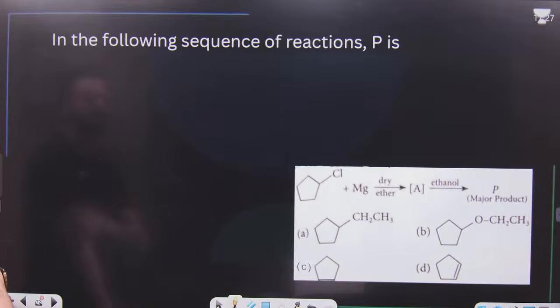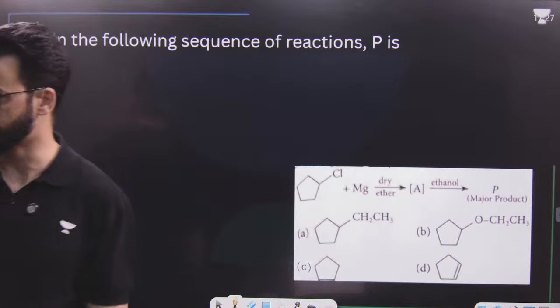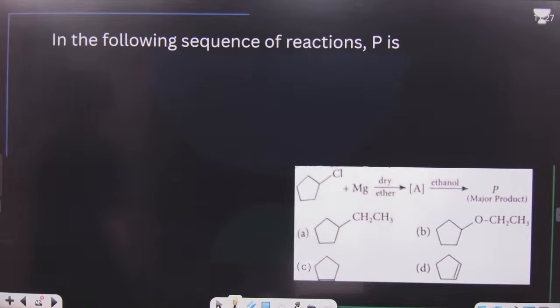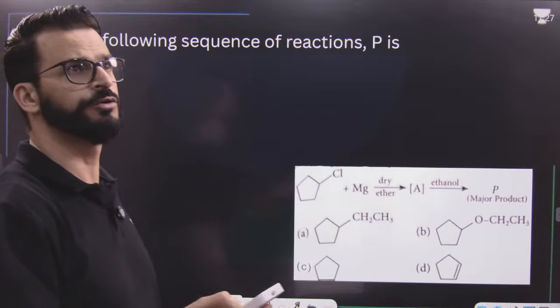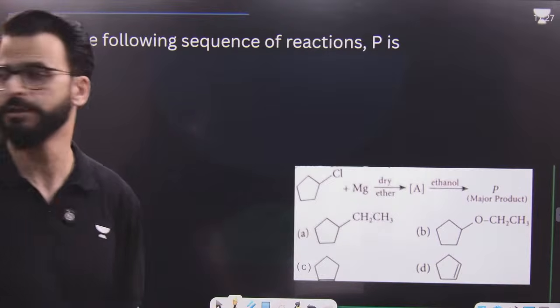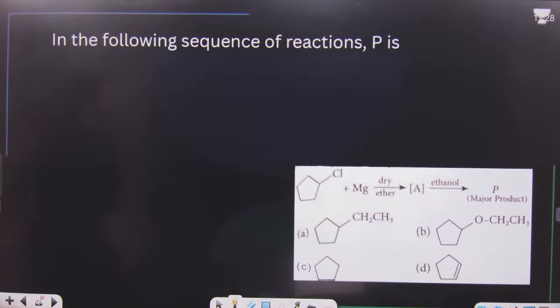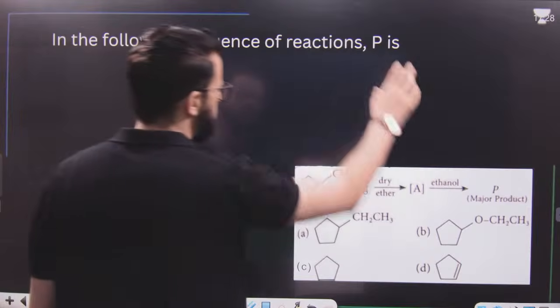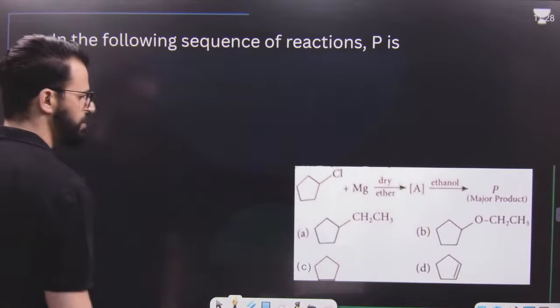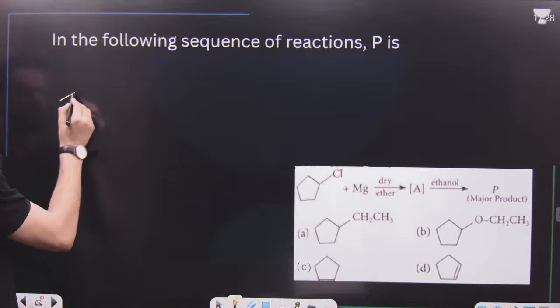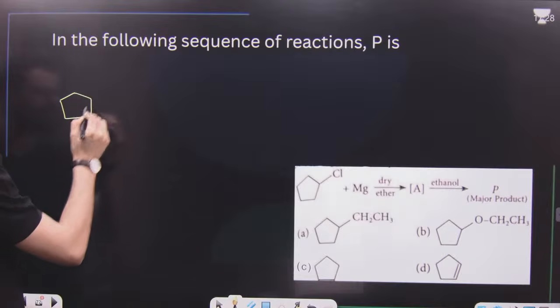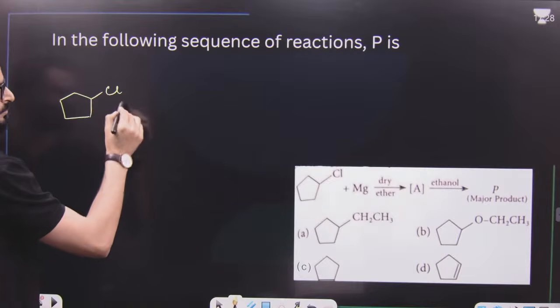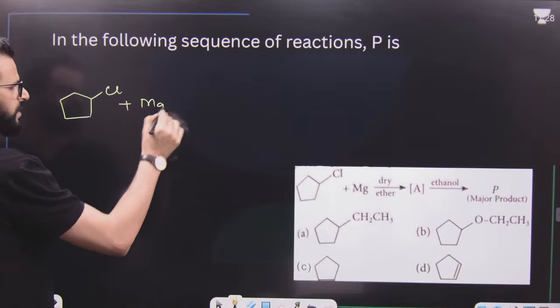After this, in the following sequence of reactions, you have to tell me, there is a sequence of reactions. Now, what is P? What is the final product? That is the major product. Have a look. We are having this one. The reaction is like this.